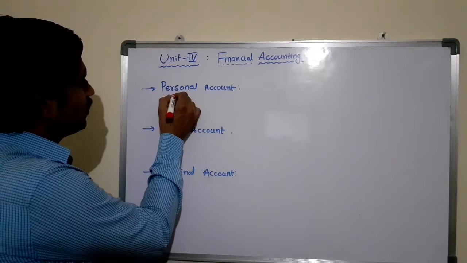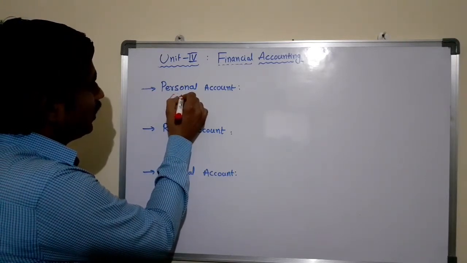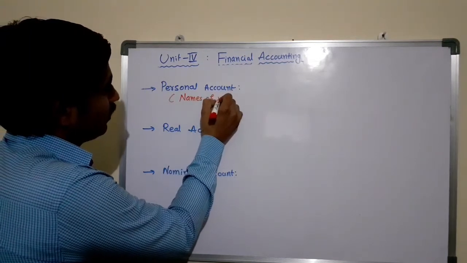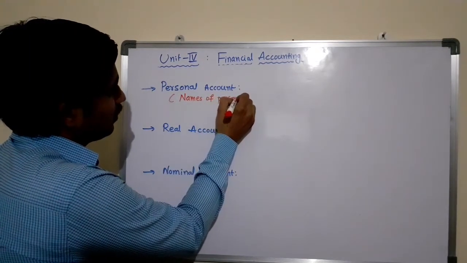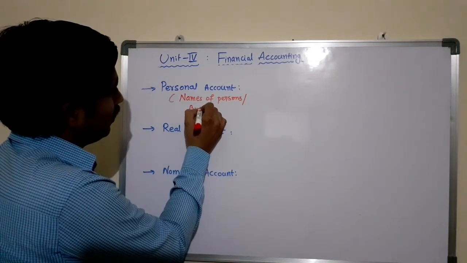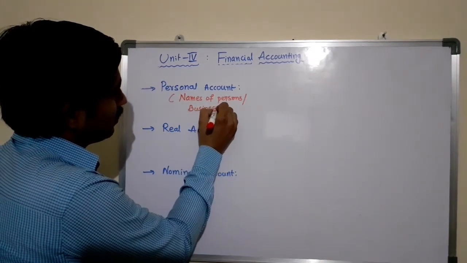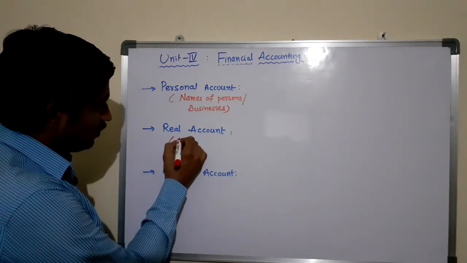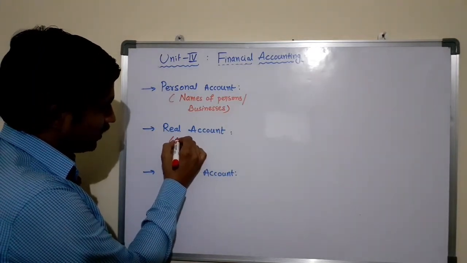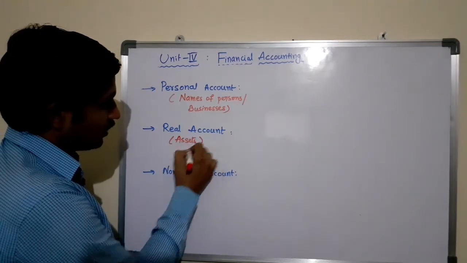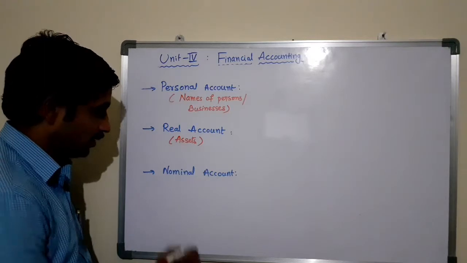So personal accounts are related to the names of the persons, or names of the businesses, whereas the real account is related to assets, both current assets and fixed assets.